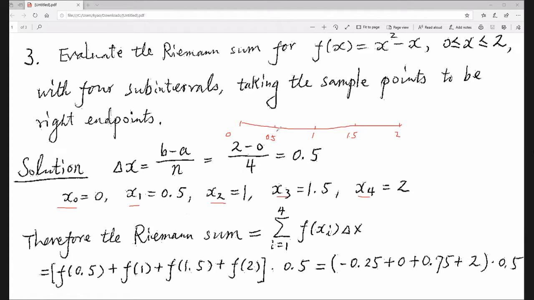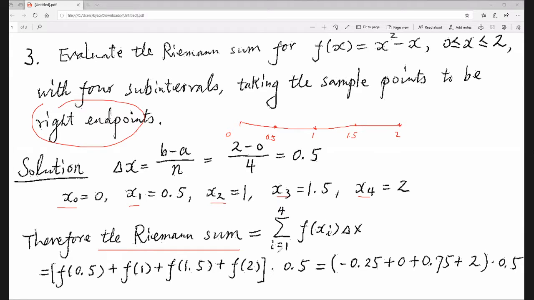Okay, so we have to know how to evaluate the Riemann sum. So the Riemann sum is sigma f. You take the right endpoints, not left. For the first subinterval, you take this right endpoint. For the second subinterval, you take this point. For the third subinterval, you take this point, the right endpoint. For the fourth subinterval, you take this point. So use this as the height to evaluate f.